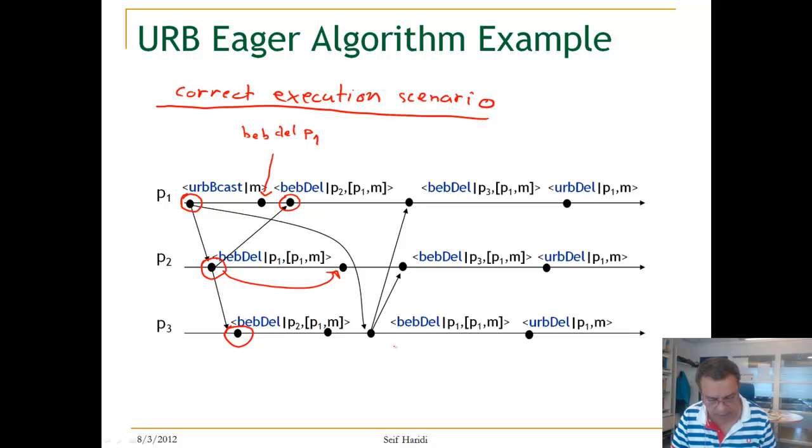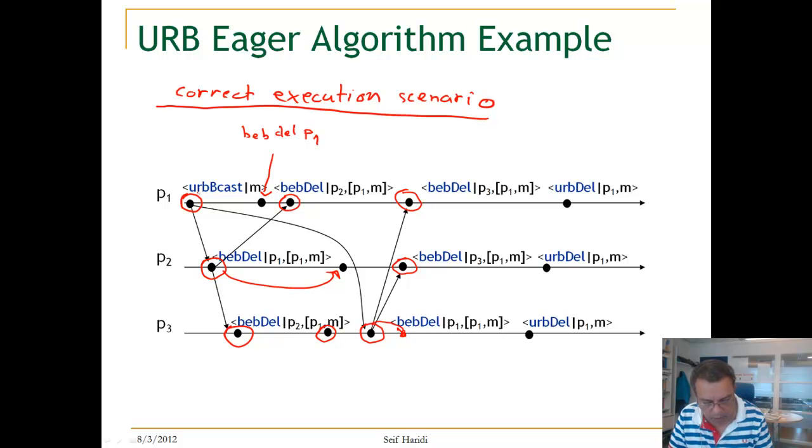So these are the three things. And here this is delivered. Then when P3 gets a BEB delivery here, it BEB casts the message, it will also BEB cast to itself. It will BEB cast the message to P2 and P3.